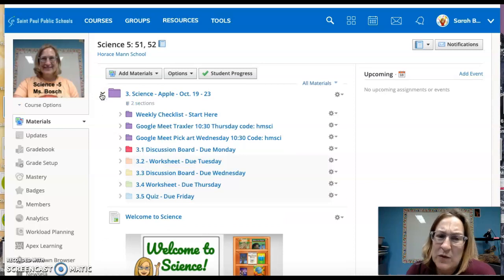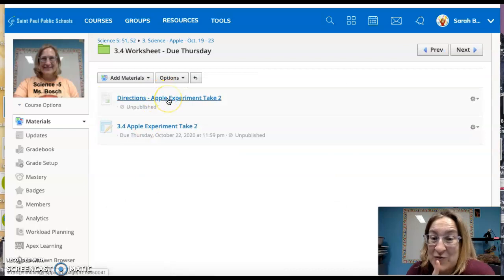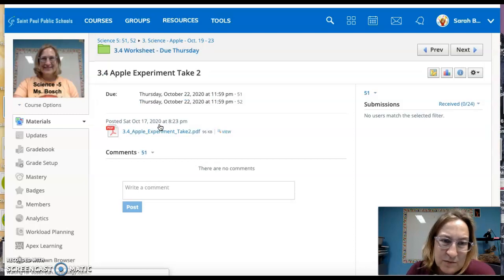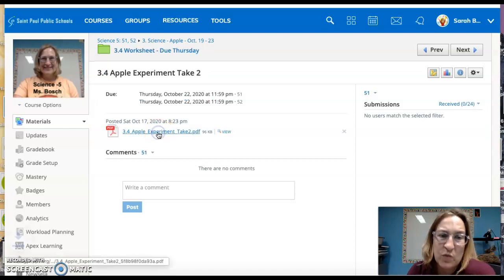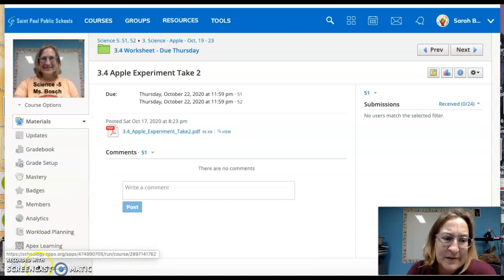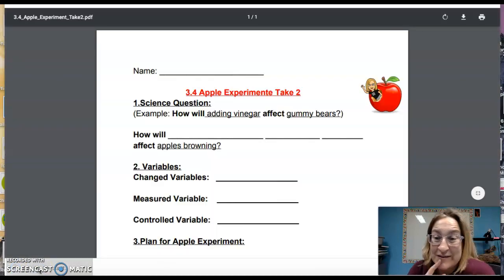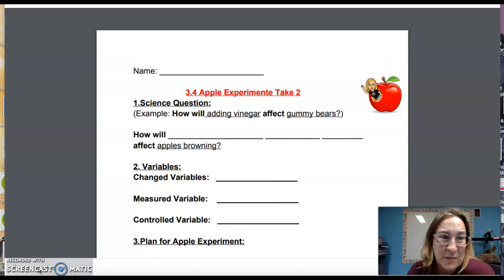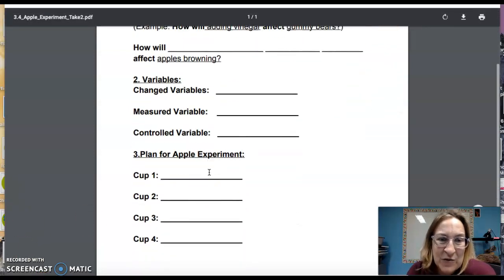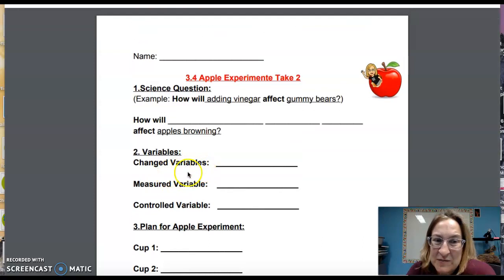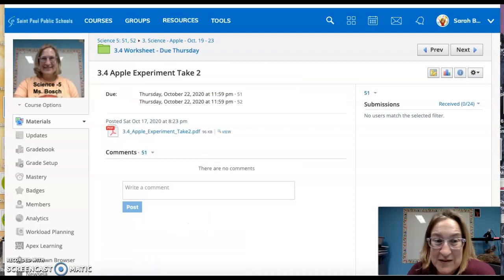Thursday, no matter what we learn on Wednesday, I feel like we won't know all the answers. So on Thursday, the plan is to do a worksheet. And when we do that worksheet, we're going to come up with a new plan. Again, the directions will be all filled in by Thursday morning. And right here, 3.4, apple experiment take 2. The worksheet says 3.4, apple experiment take 2. And hopefully that keeps us organized. Kids have been turning their work into the wrong place. And here is your Thursday work. And we're getting a little more specific about 3 kinds of variables. And I will talk about those a lot at our Google Meet this week.